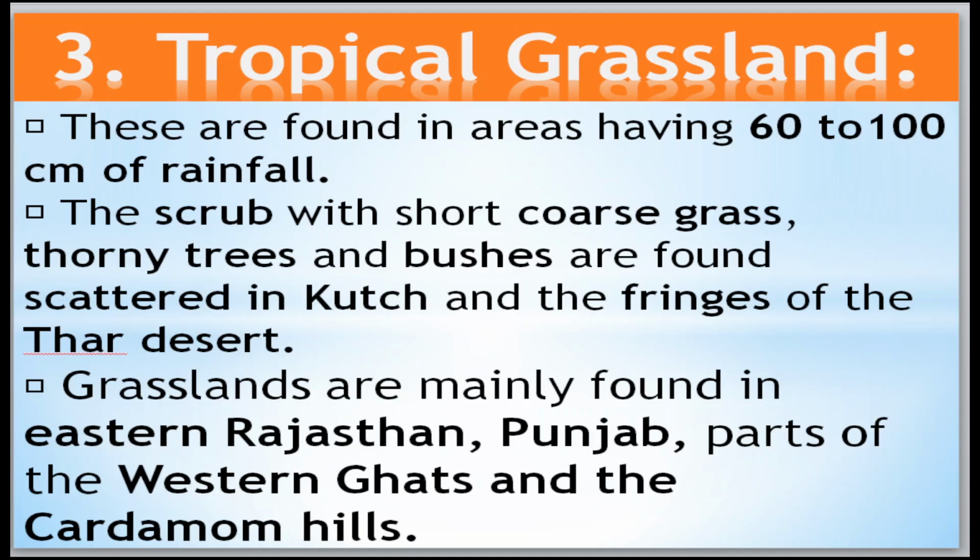Tropical grasslands. These are found in areas having 60 to 100 centimeters of rainfall.